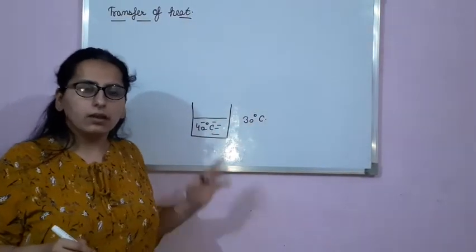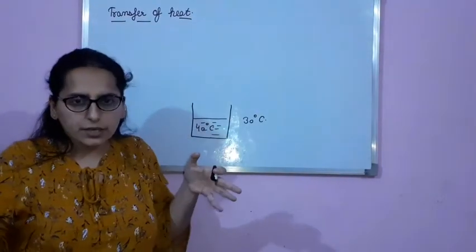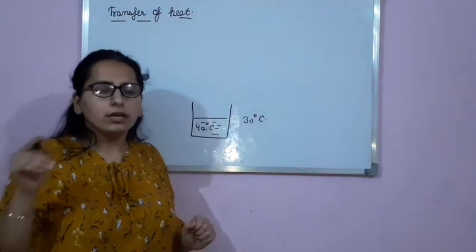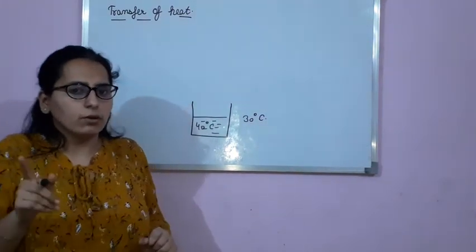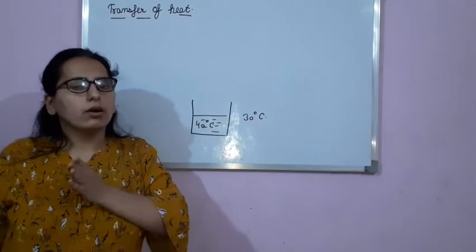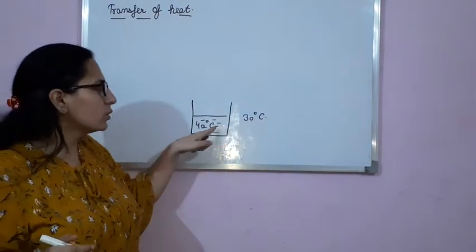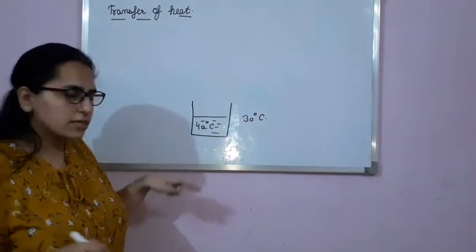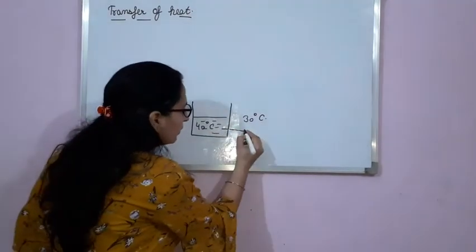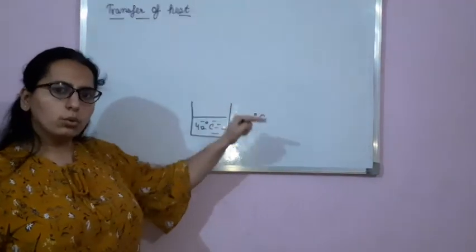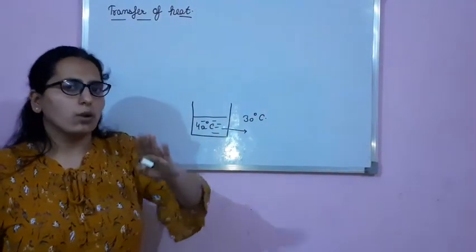Now tell me, what would be the direction of flow of heat? I told you heat always flows from hotter object to colder object. Now which one is hotter? Right, this water. So heat will move from the water to the outside surrounding.